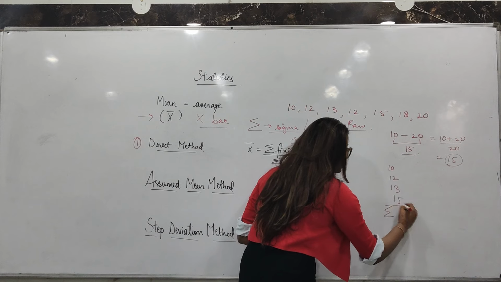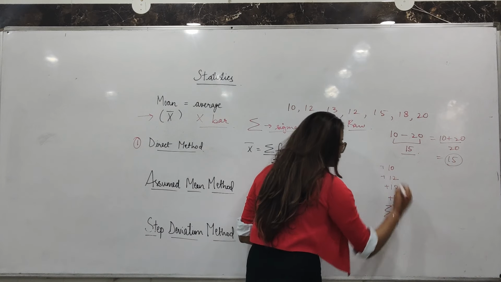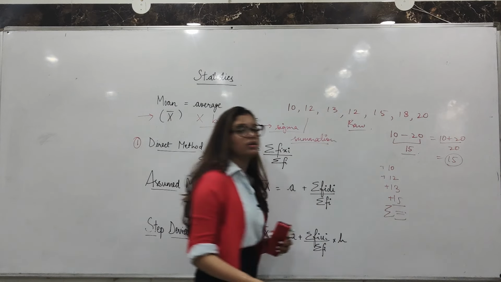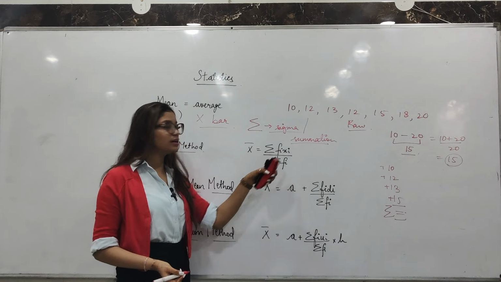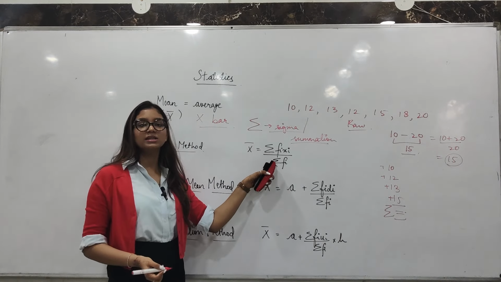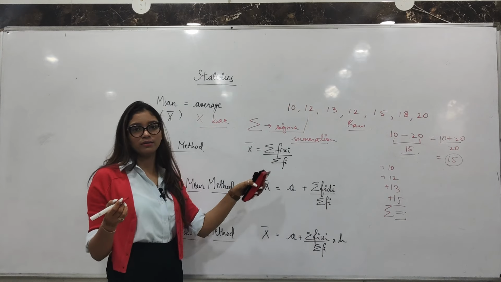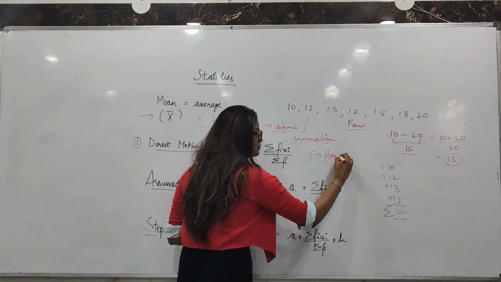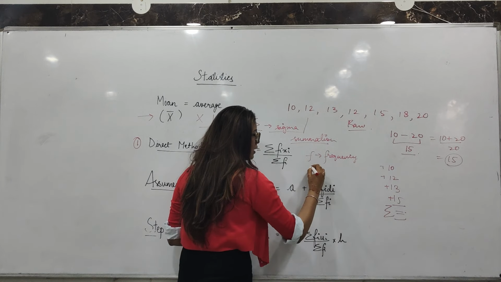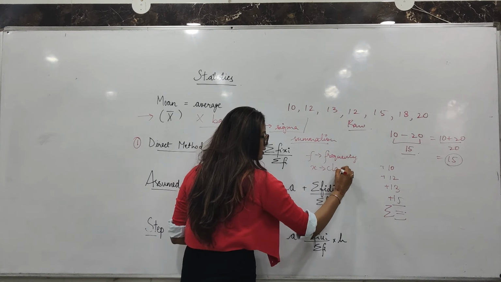Sigma will be you add all these together and write their sum over here. So sigma fi xi मतलब sum of all the fi xi, and sigma fi means sum of all the fi's. F here is the frequency and x is the class mark.